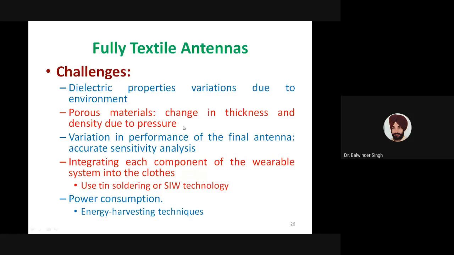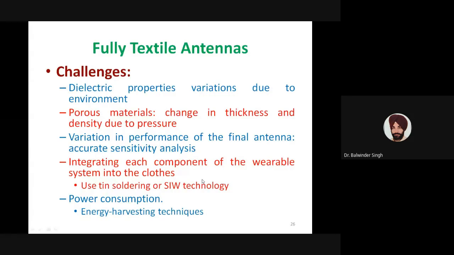Another thing is these fabrics are porous materials. So even with the application of a small or low value of pressure, there may be a change in thickness and density of the particular fabric which is being used for implementing these antennas. So how to deal with the pressure is also a major challenge, because there may be applications where high pressure is exerted on the antenna or on the wearable device which has that integrated antenna.